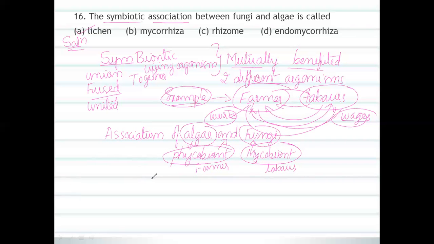One more example I want to give. Instead of algae, take the mother in our family, and instead of fungi, the father. These are two different members. The mother helps the father with the complete cooking section; the mother's work is to cook everything.